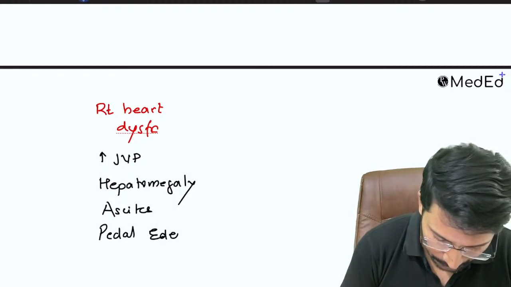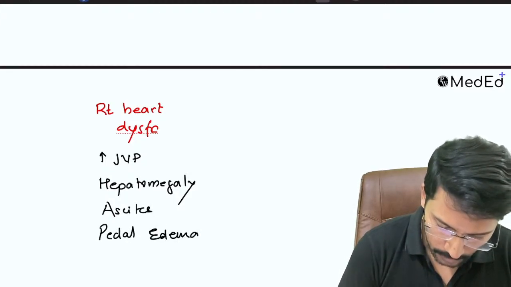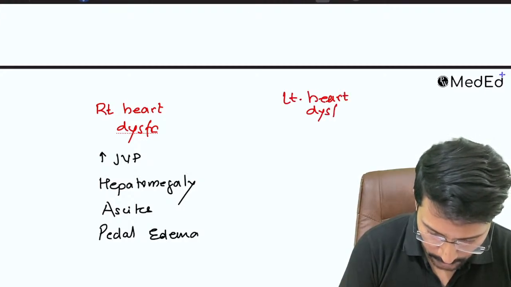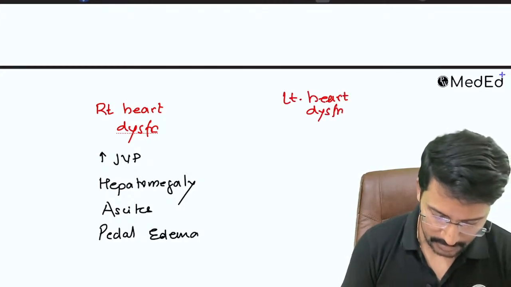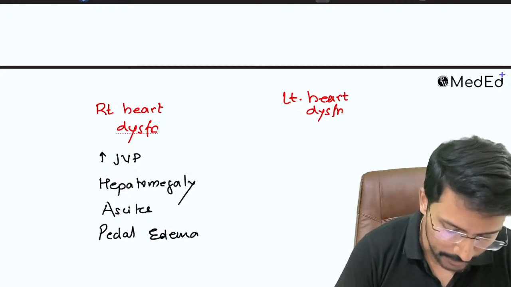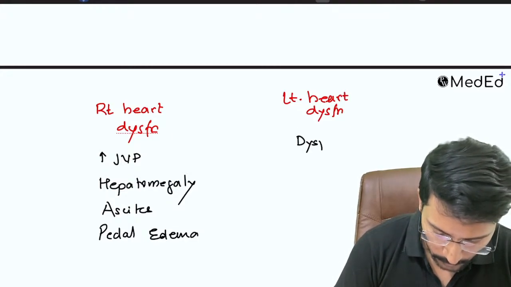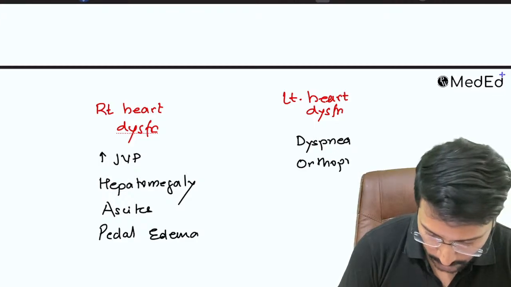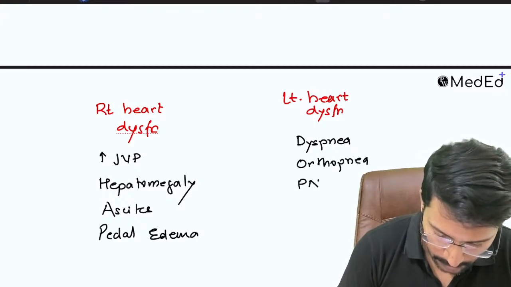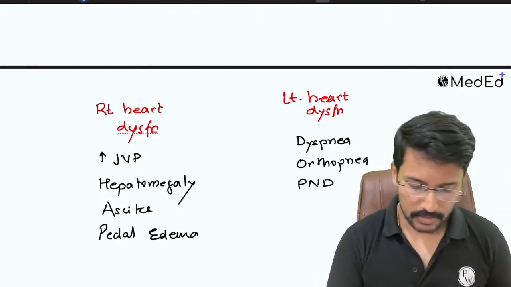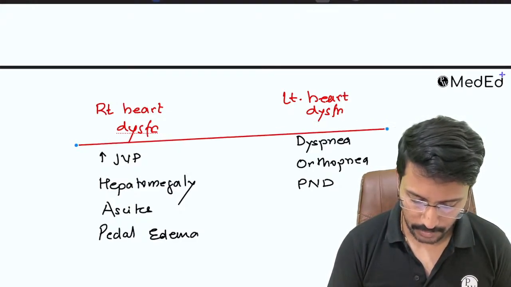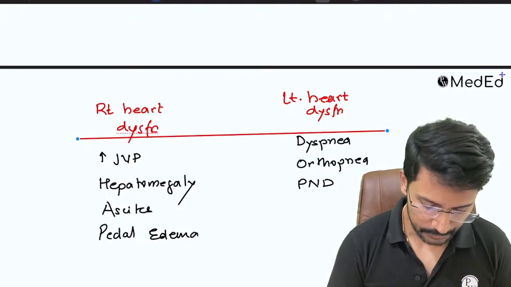And when we have left heart dysfunction, primarily the congestion is happening in the lungs instead of the liver and veins, so we will get dyspnea, more specifically orthopnea and PND. So that is the first step, right? Try to identify whether the dysfunction is affecting the left side of the heart or the right side of the heart.